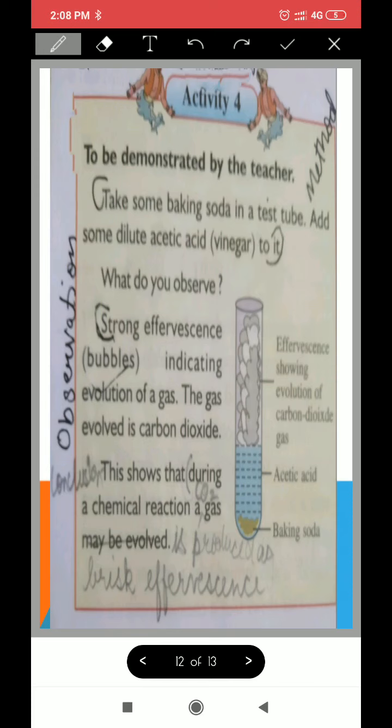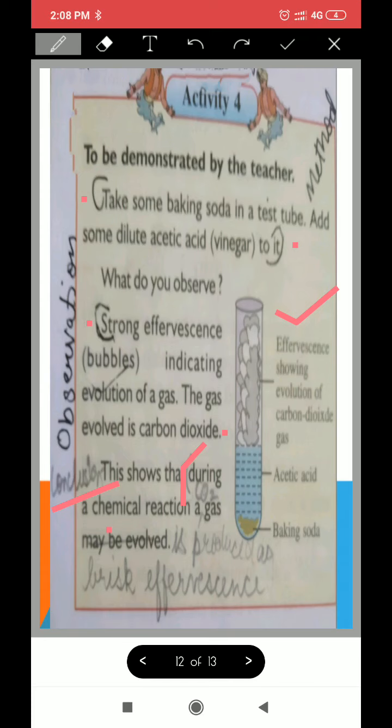Then on the next blank page you will write Activity 4. So this is the method from here to here. Then observation starts from here and ends here. Diagram you have to draw. Then you will write the conclusion. Conclusion, how you have to write, children? You will start from here. During a chemical reaction, CO2 gas is produced as brisk effervescence.